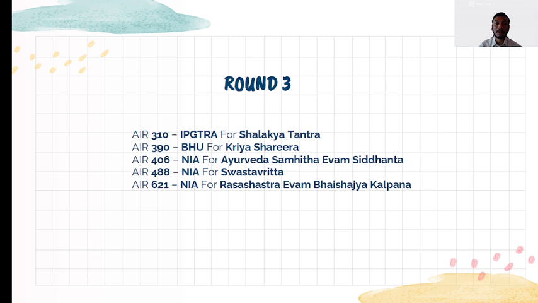Coming to round 3, in BHU, rank 390 for Kriya Sharira. In National Institute of Ayurveda, rank 406 for Ayurveda Samhita evam Siddhanta, rank 488 for Swastha Vritta, rank 621 for Rasha Shastra evam Vaishajya Kalpana. In IPGTRA, rank 310 for Shalakya Tantra. This is about round 3.